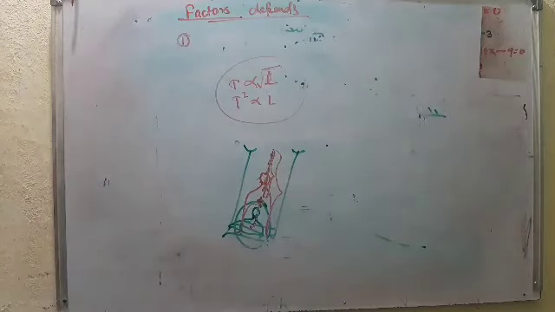And that's why the time period of oscillation increases when it is taken to a mountain or mines. If we use this type of pendulum clock and take it to a mountain or into a mine, what happens? The oscillation time increases.